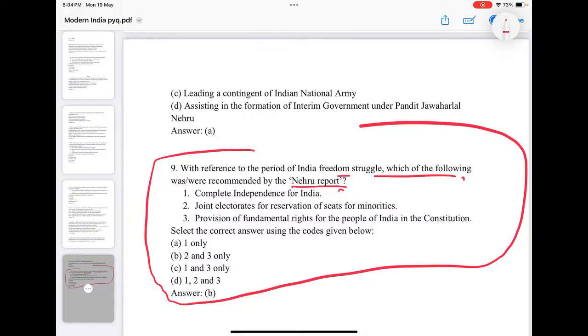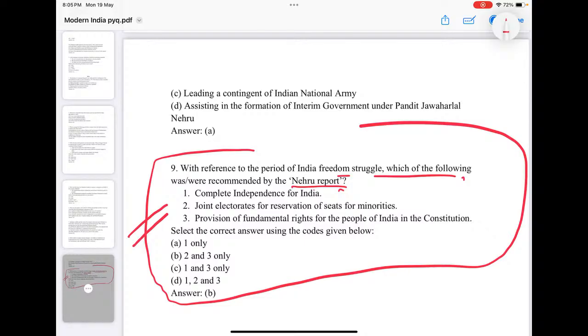So there was an All Parties Conference, a select committee, the Nehru Committee, and finally a draft report, that is the Nehru Report. You must know its recommendations very well, because UPSC already asked questions, and since it is being debated in various contexts, this could be asked in this exam also.